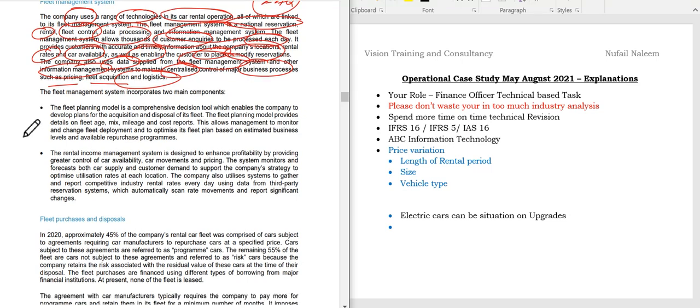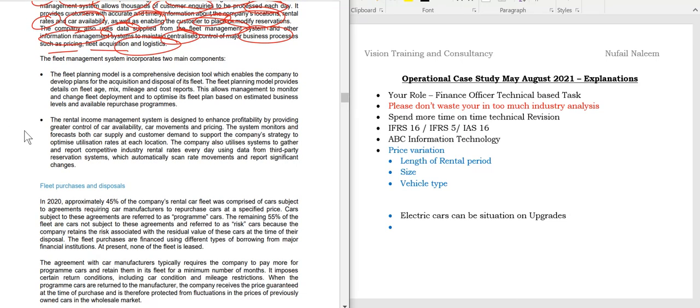So coming down, students, we have the system, how it incorporates. They are specifically stating here the fleet planning model is a comprehensive decision tool which enables the company to develop plans on acquisition and disposal of fleet. I can say here as an asset replacement. So it gives you guidance on the asset replacement as well. The fleet planning model provides detail of fleet size, mix, mileage, cost reports. So it's a wonderful tool, I can say. This allows management to monitor, change fleet deployment, and optimize the fleet plan based on the estimated business level and available repurchase programs.